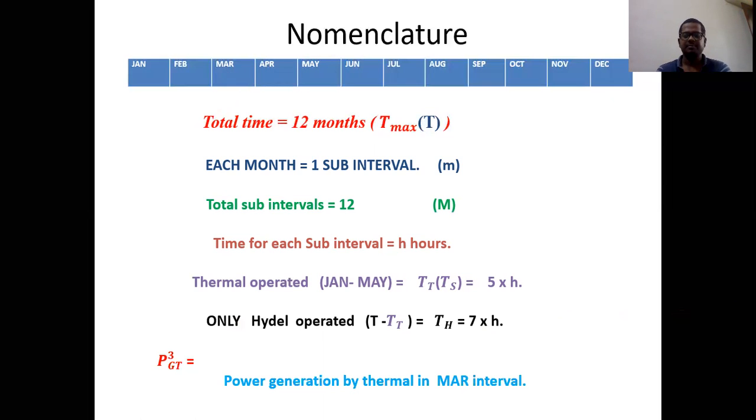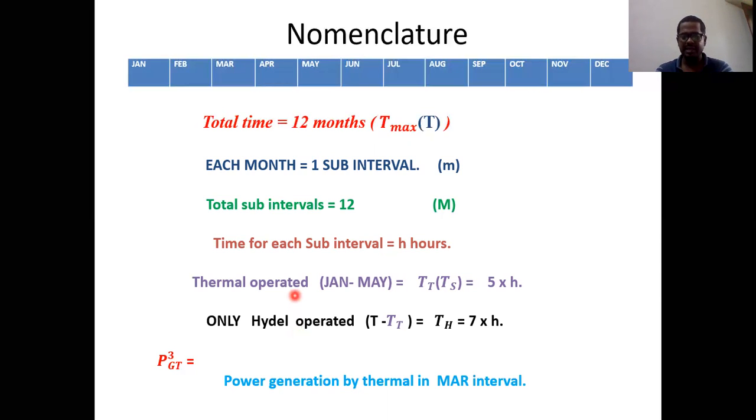So try to understand each and everything. Here T max is nothing but the total time period, small m is nothing but a particular subinterval, and capital M is nothing but the total number of subintervals. H is nothing but the time in each subinterval. TT is nothing but how many hours the thermal power plant is in operating condition, and TH is nothing but how many hours the hydro (idle) power plant is in operating condition.